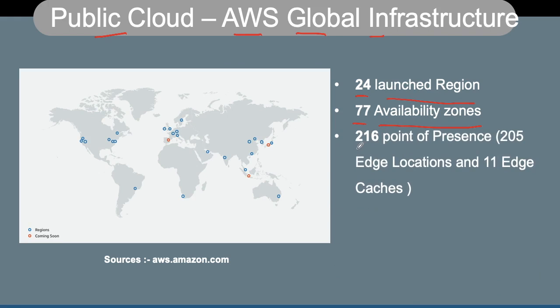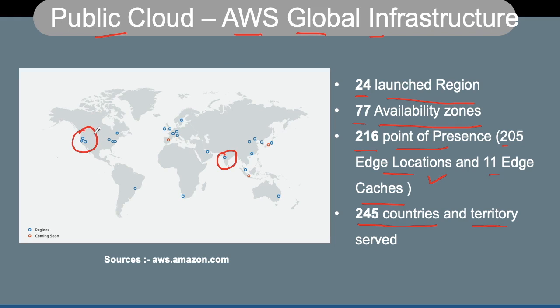It has 216 points of presence, which are like edge locations, and 11 edge caches. We will talk more about it in our AWS course. It is serving more than 245 countries and territories, so it has a global geographical presence. You can use the resources sitting in one geographical location, let's say in India, and you can also use the resources in America if you have your user base in America.